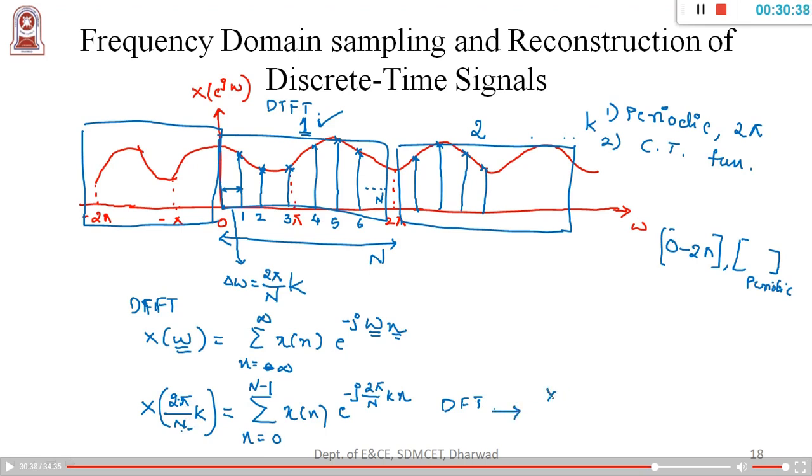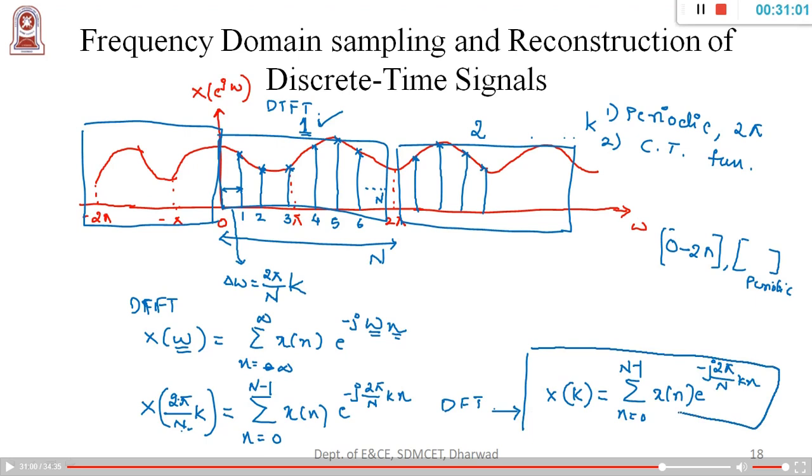So we rewrite the equation for DFT as X of k is equal to summation n runs from 0 to N minus 1 x of n into e to the power of minus j 2 pi by N kn. So this is the definition for DFT.